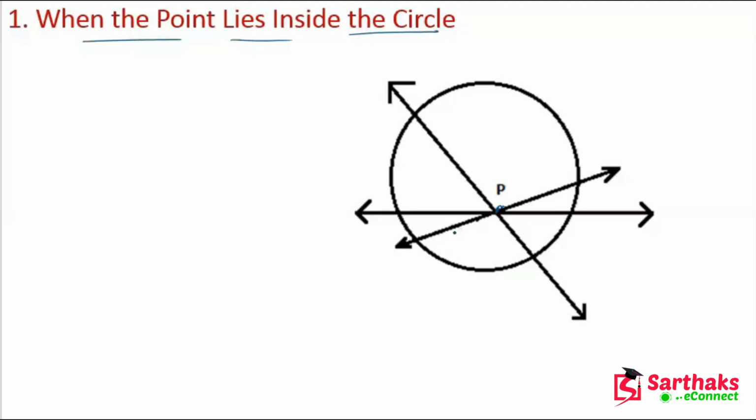Now all the lines through point P are intersecting the circle at 2 points. From point P, if we draw lines, these are intersecting the circle at different points. So it can be concluded that from this point we cannot draw any tangent to the circle.